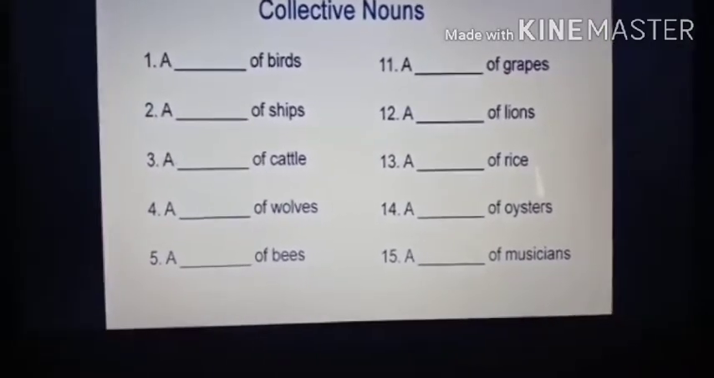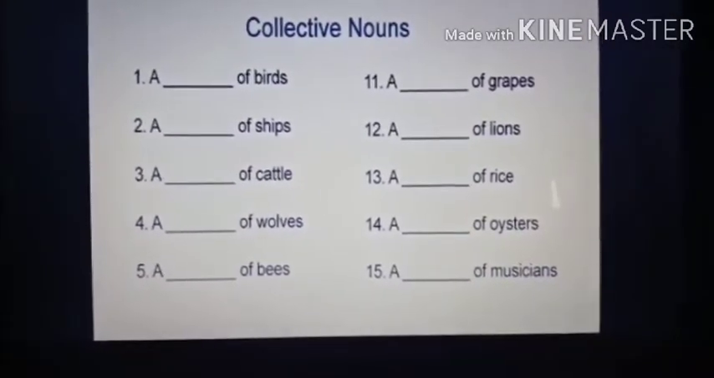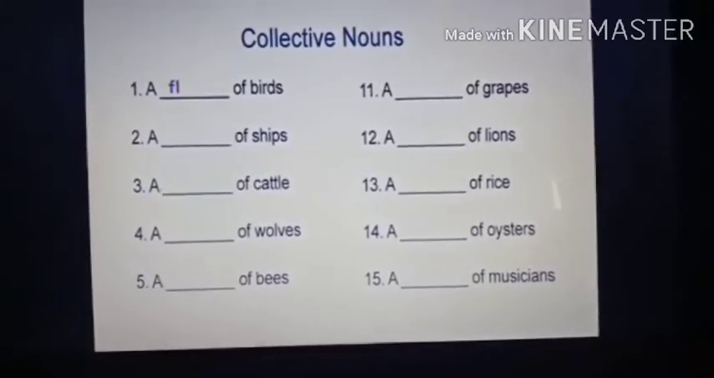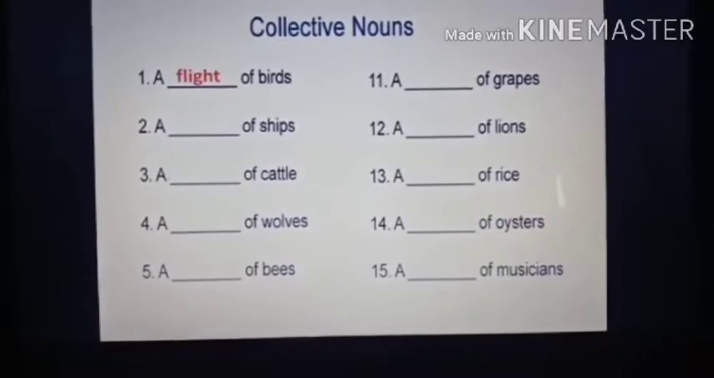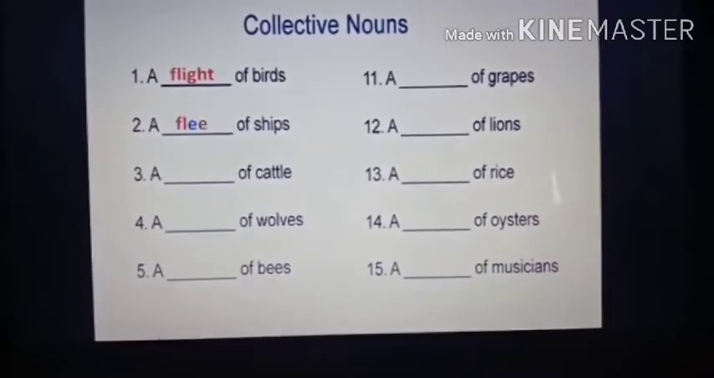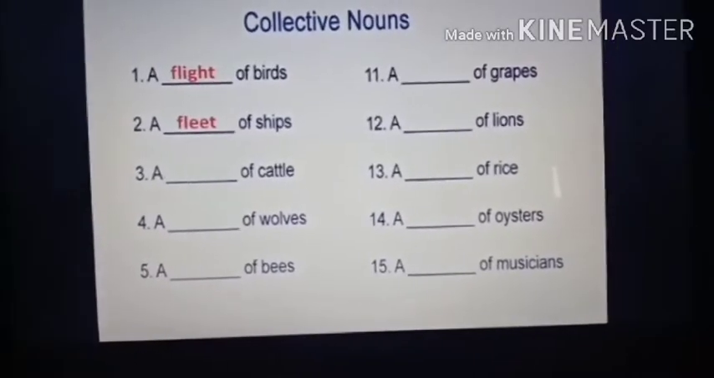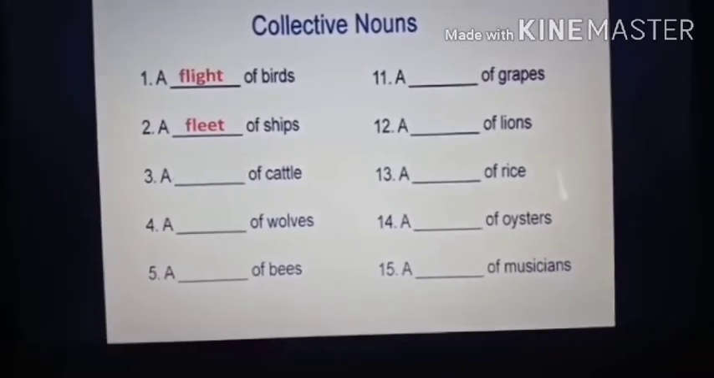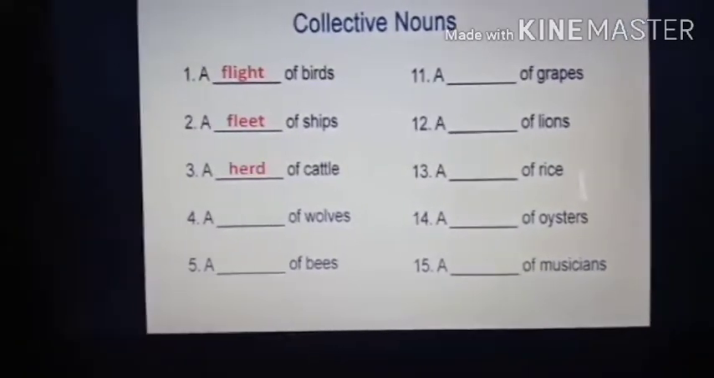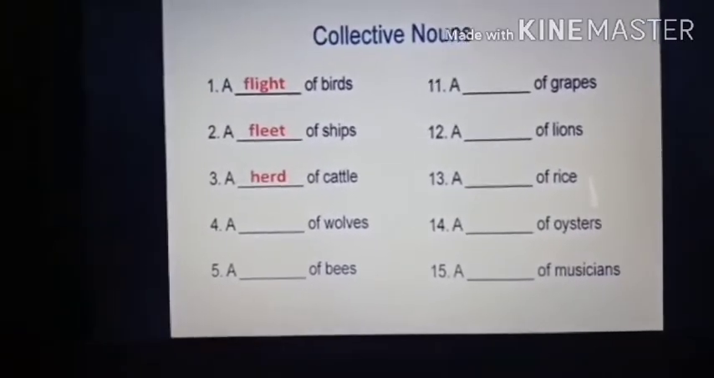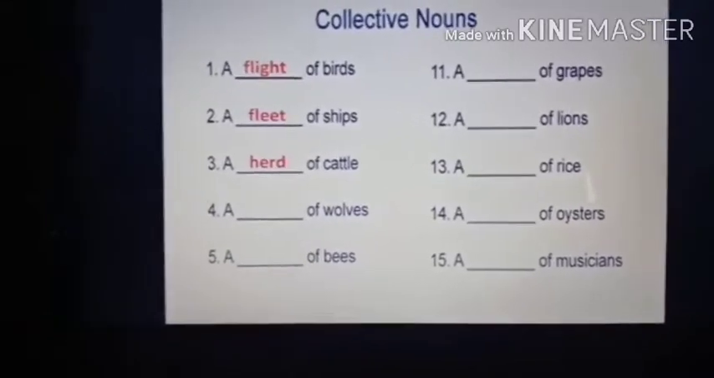Okay. What is a group of birds called? What is a collective noun for birds? You all must be knowing because I have already made you do. Yes, a group of birds is called flight. Ships. When you say a group of ships, it is called a fleet. A fleet of ships. Now cattle, I told you, herd. When there are many farm animals together like sheep, goat, buffalo, cow, a group of cattle is called herd.